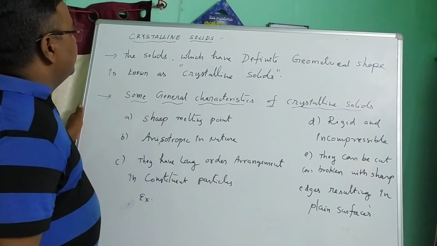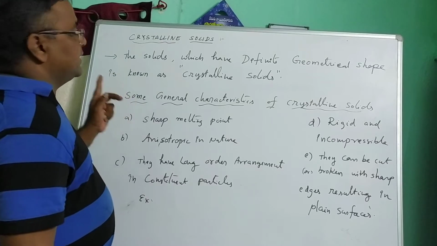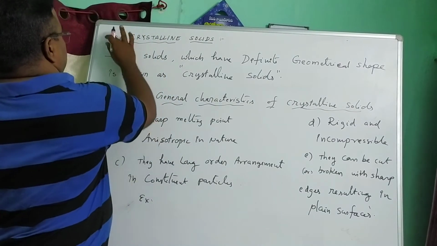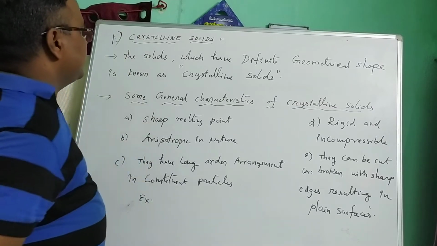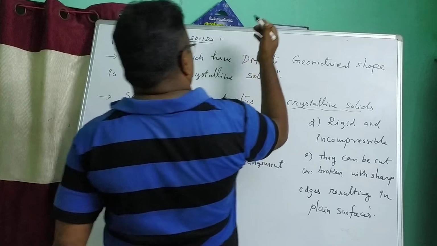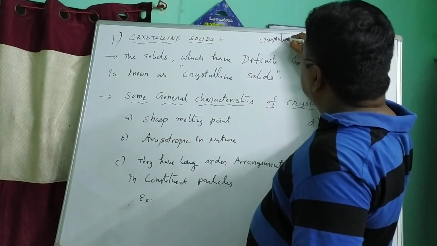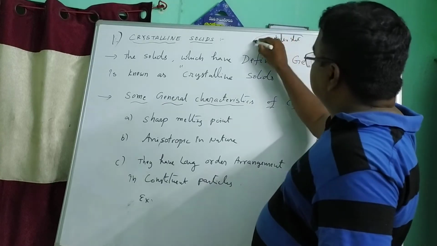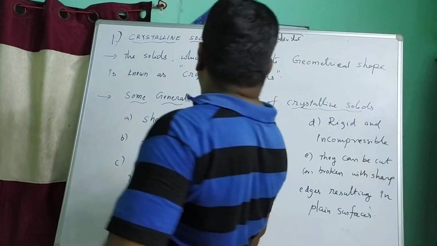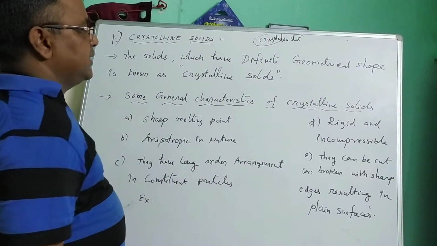So next we have, first one, solids. There are two types: crystalline solids and amorphous solids. The first one is crystalline solids. What is a crystalline solid? A very simple definition is the solid in crystalline state. The correct definition is: the solids which have definite geometrical shape are known as crystalline solids.